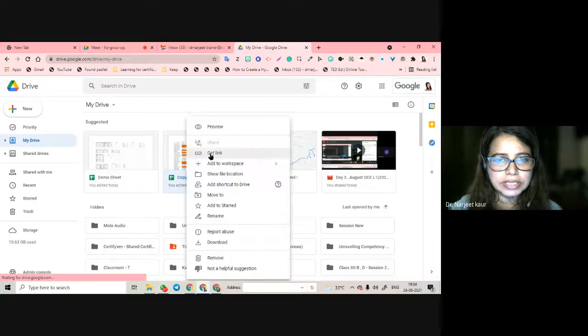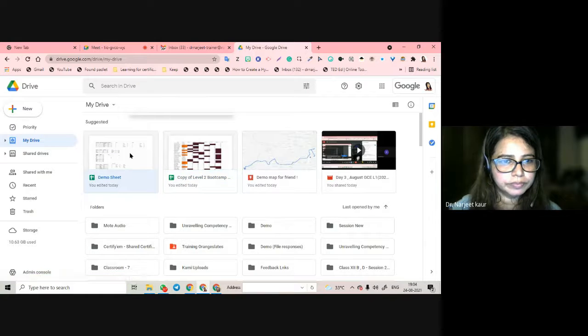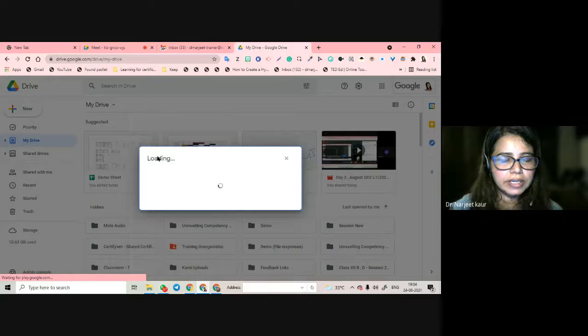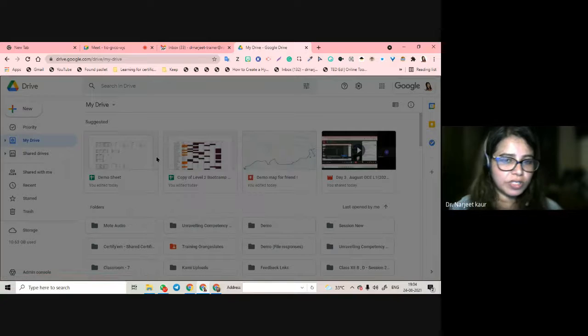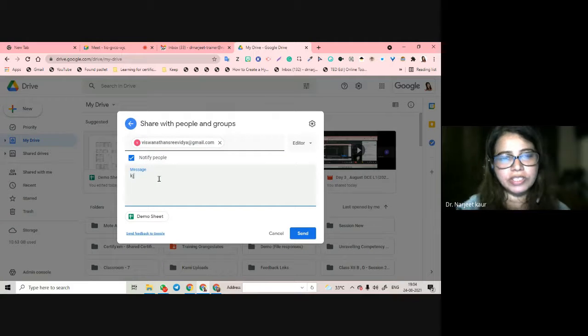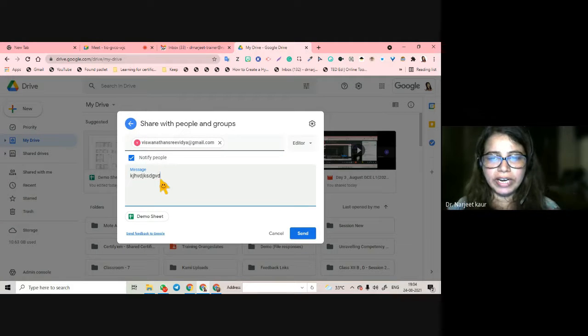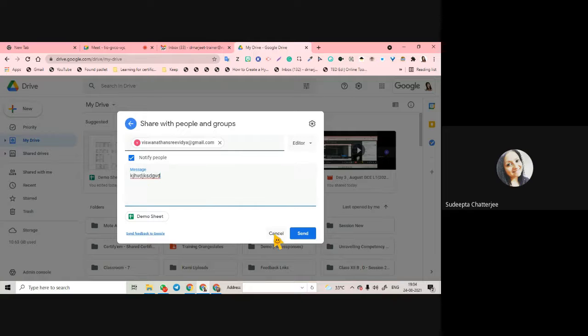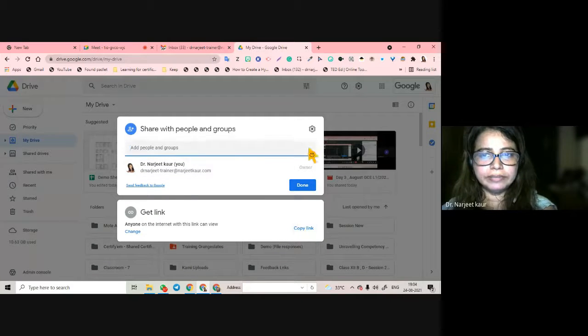If I share this, if I have to make sure that she knows that I have shared, then I have to share with her and I have to write a message here. Then she will come to know, right? So this is a short way of ensuring कि mail में वो pop up आ जाए. बिल्कुल, definitely. ठीक है.